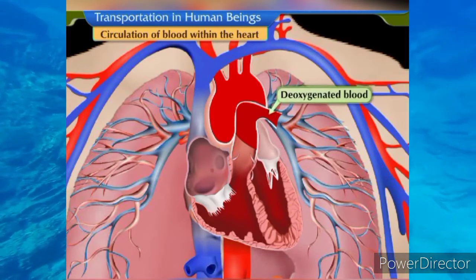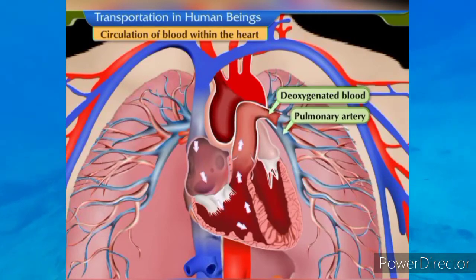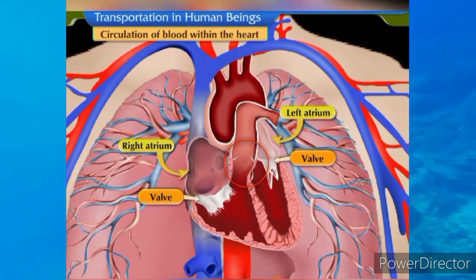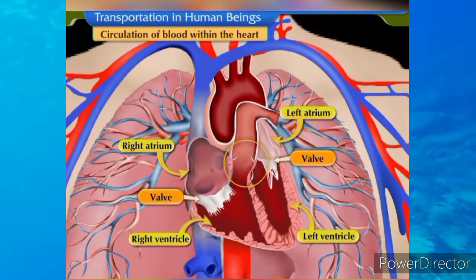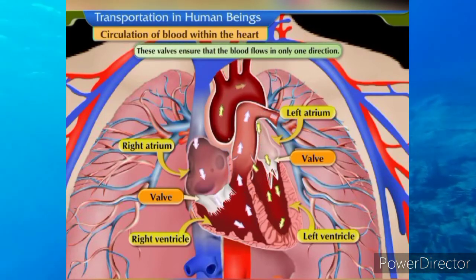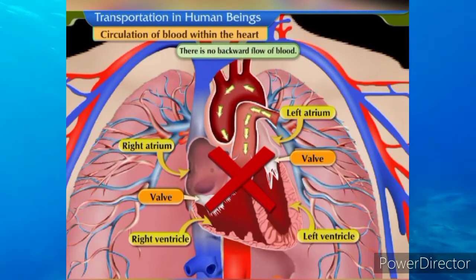Simultaneously, the deoxygenated blood from the right ventricle enters the lungs through the pulmonary artery for oxygenation. The valves are situated between the atrium and ventricles. These valves ensure that the blood flows in only one direction. There is no backward flow of blood.